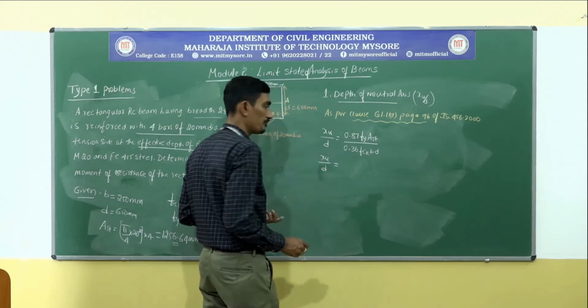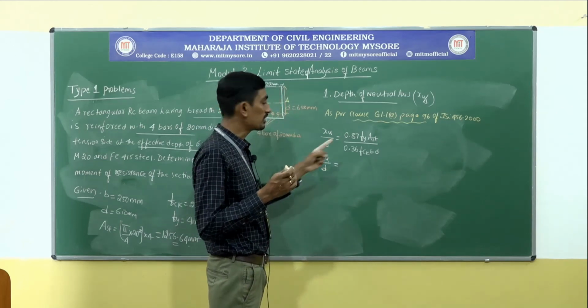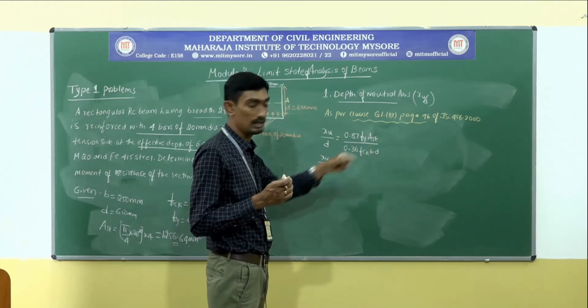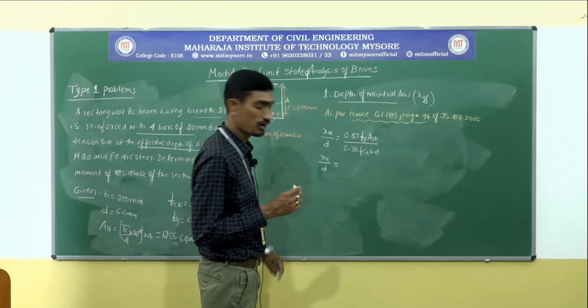Now substitute everything. xu by d equal to, while substituting, keep in mind the units of fy, Ast, fck, b and d. Be specific with the units, then only substitute.